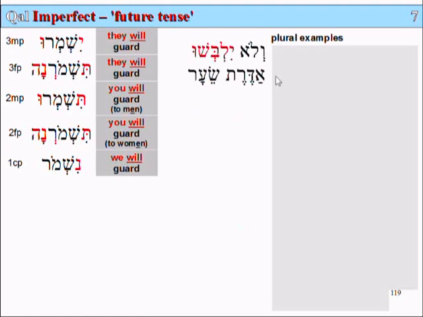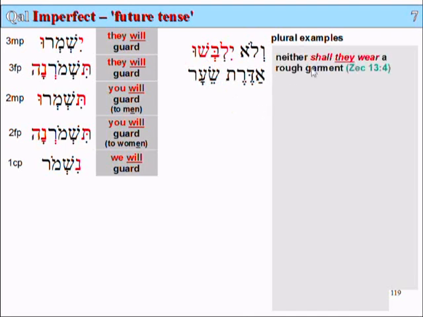First one, Velo yilbashu aderet sa'ar. Velo, and not, yilbashu, they shall be clothed or wear, aderet sa'ar, clothing of hair or goat hair.